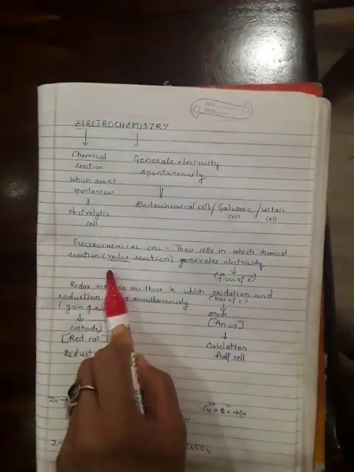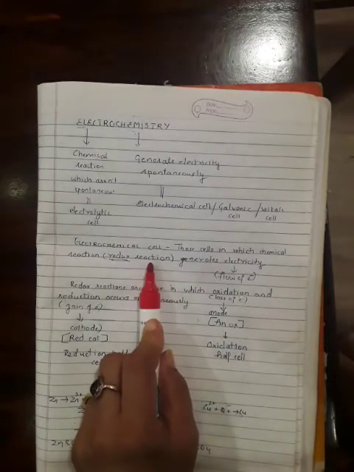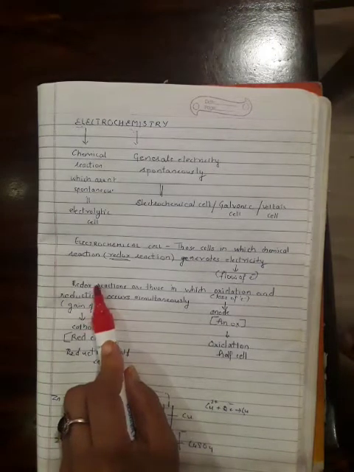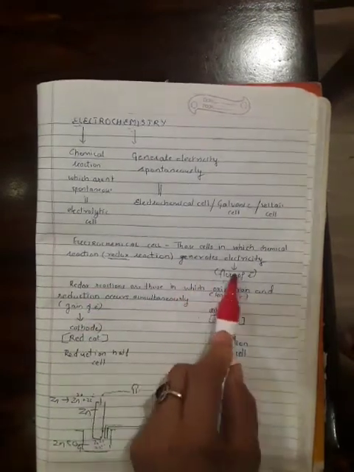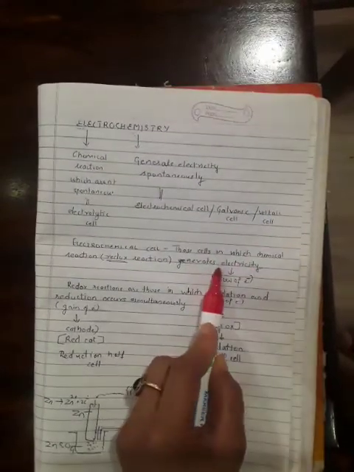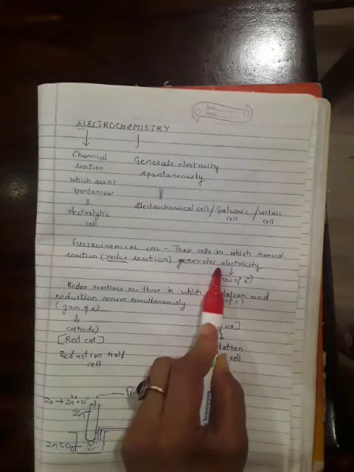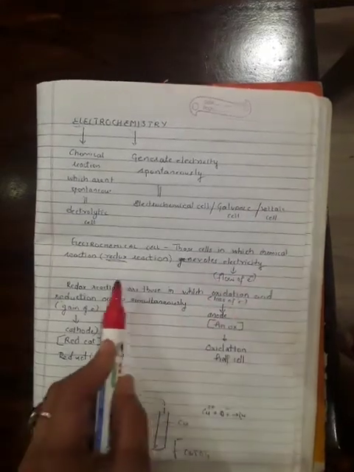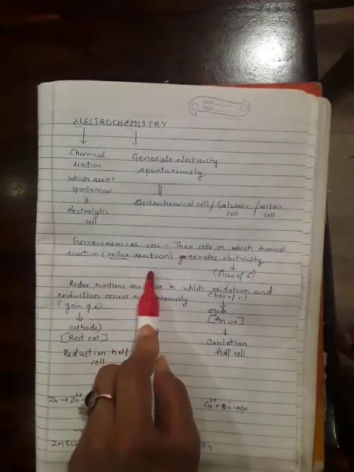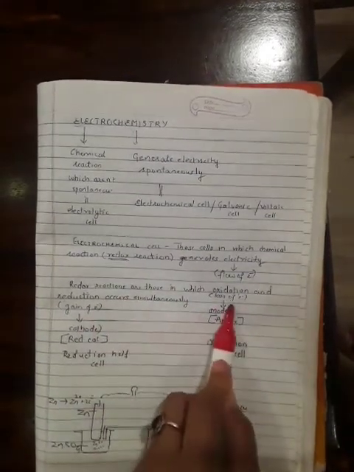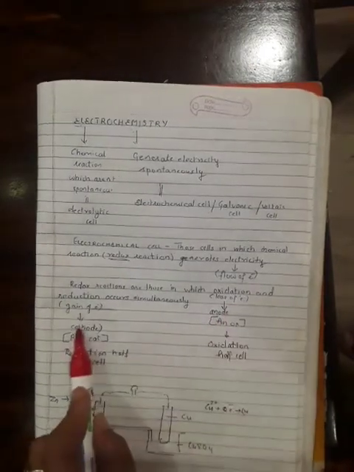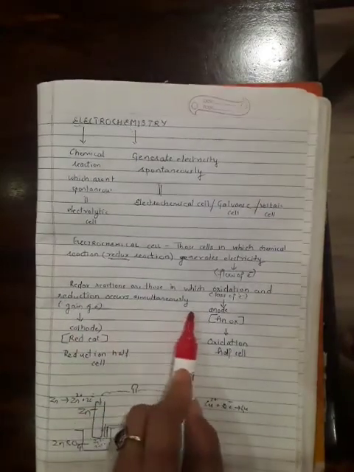Now, electrochemical cells are those cells in which a chemical reaction, and the type of chemical reaction is a redox reaction, generates electricity. As this word generates electricity means there is participation of electrons, flow of electrons. You all know, as we have discussed in 11th, redox reactions are those reactions in which oxidation, meaning loss of electron, and reduction occur simultaneously.